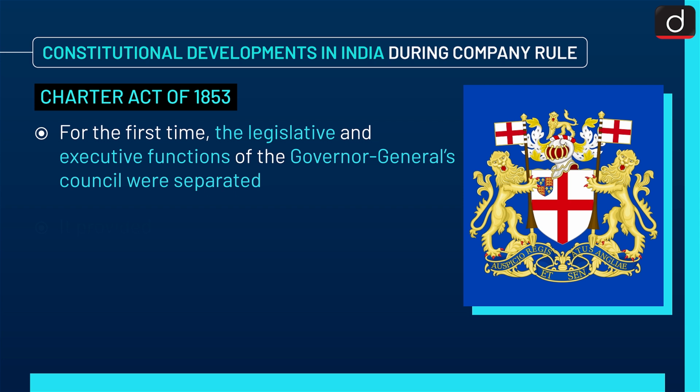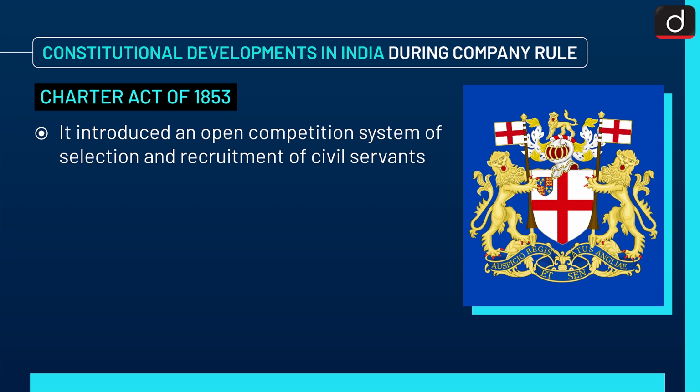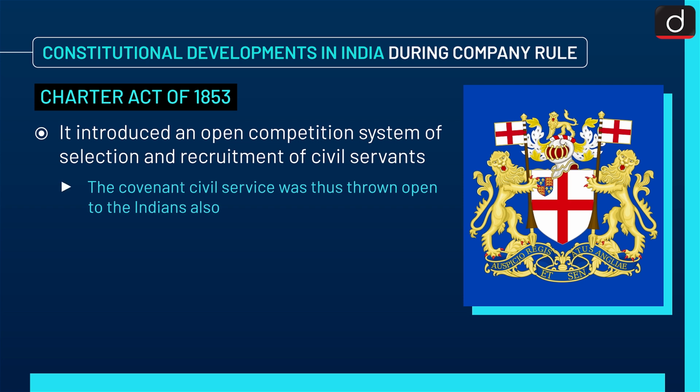Now next is Charter Act of 1853. For the first time, the legislative and executive functions of the Governor General's Council were separated. It provided for the addition of 6 new members called legislative councillors to the council. It introduced an open competition system of selection and recruitment of civil servants. The covenanted civil service was thus thrown open to the Indians also.